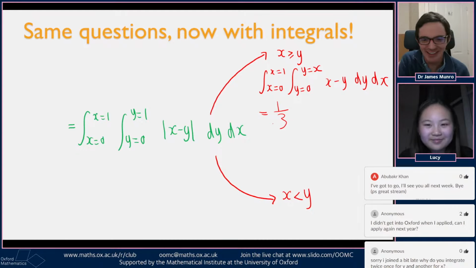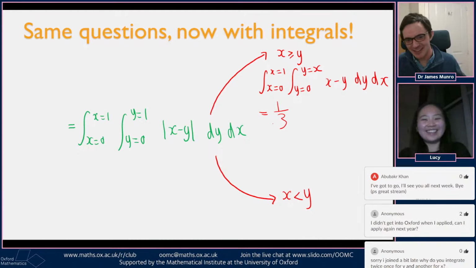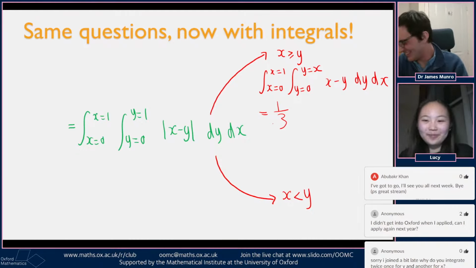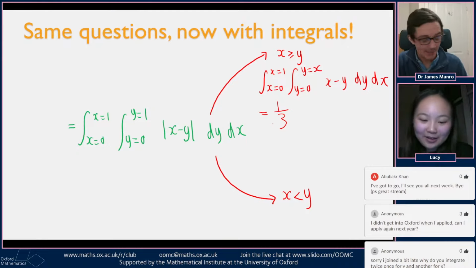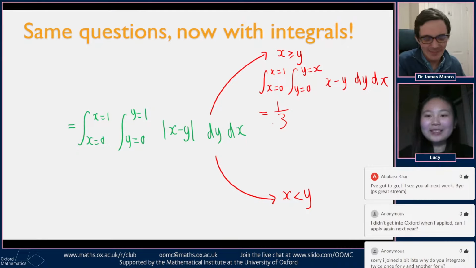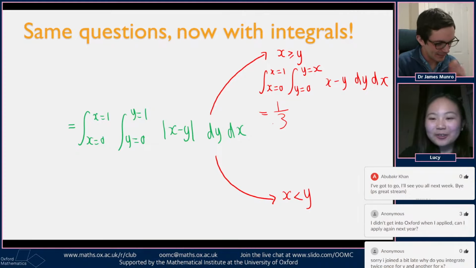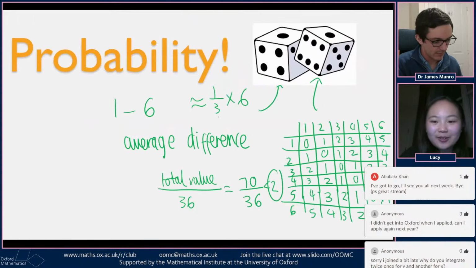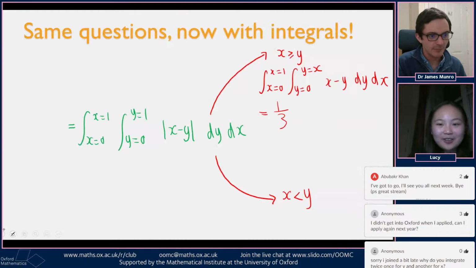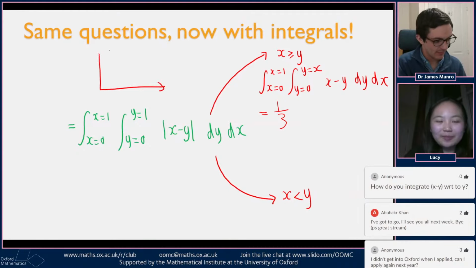Lucy, I don't know if you thought about this part of the question, so hey, live. What's the link to probability? Yeah, so we calculated that the integral is 1/3. So going back to the dice question, I guess it's all linked in some way. The mean distance between two points.